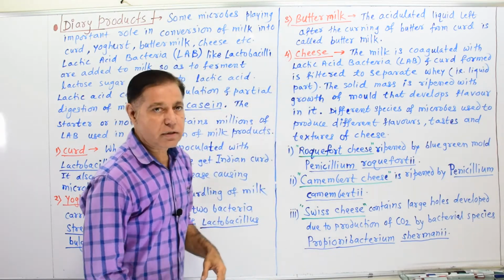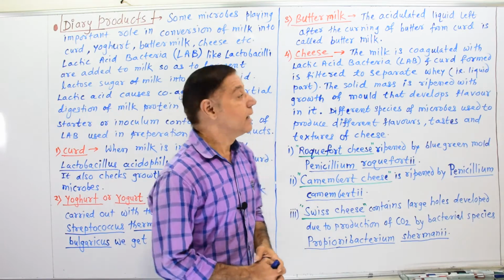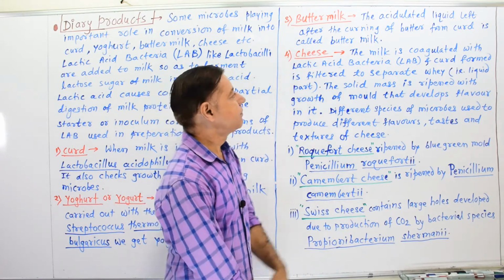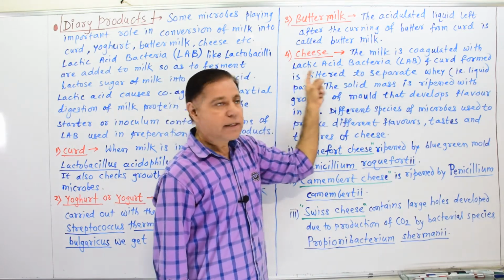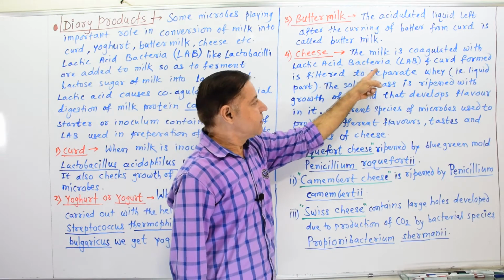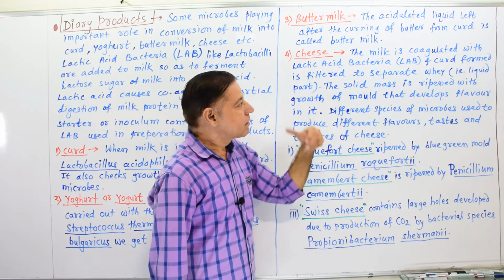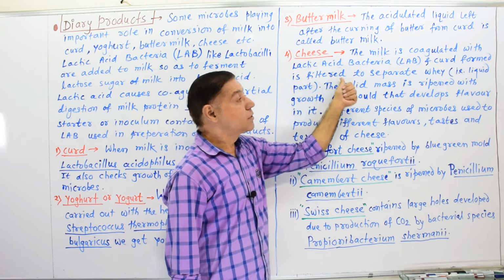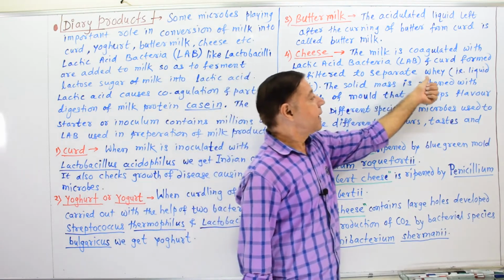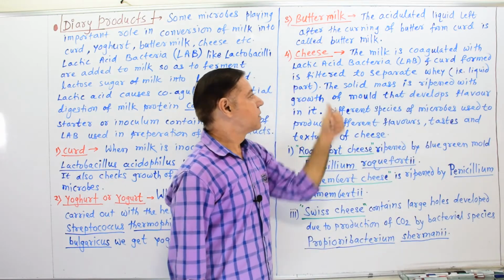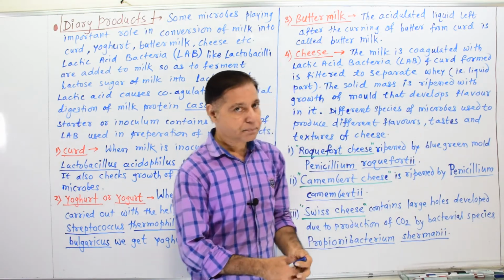Fourth product of dairy is cheese. The milk is coagulated with lactic acid bacteria, that is called LAB, and the curd formed is filtered to separate whey.